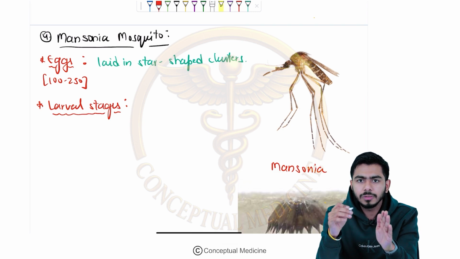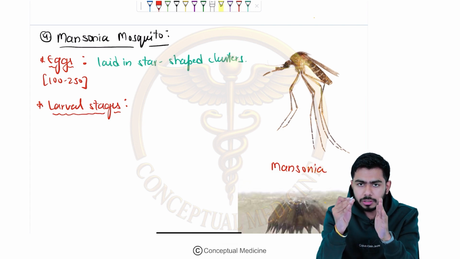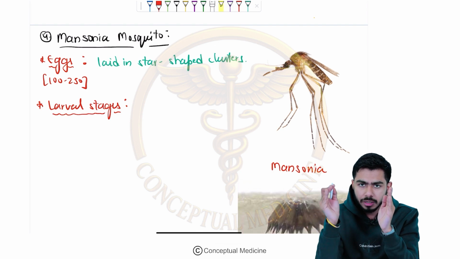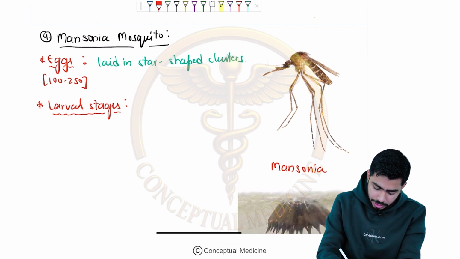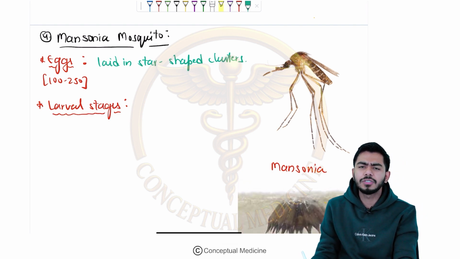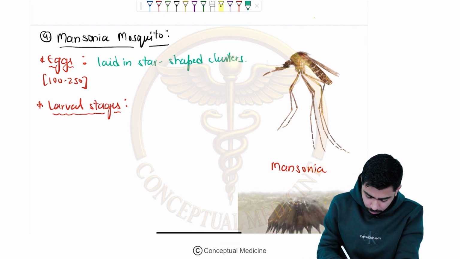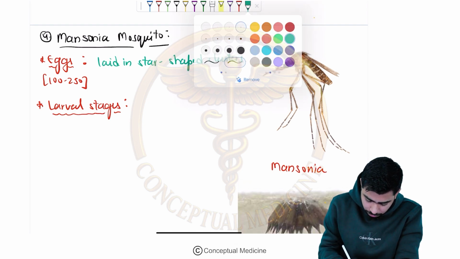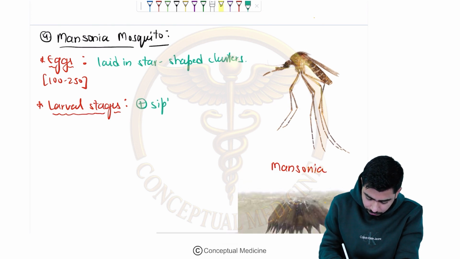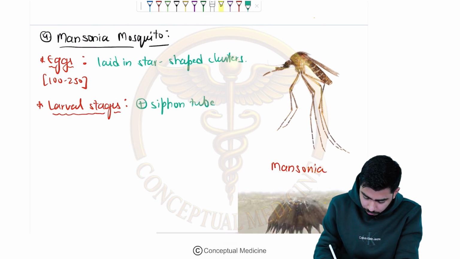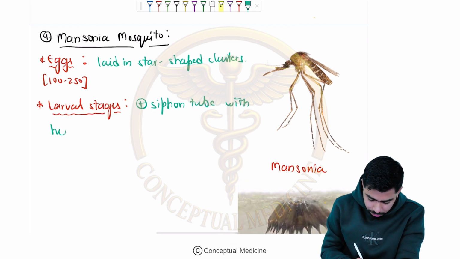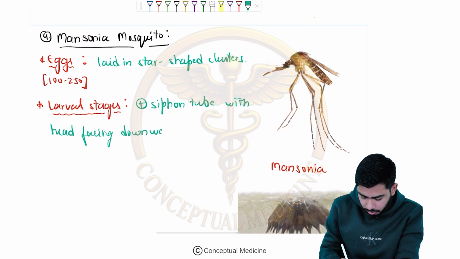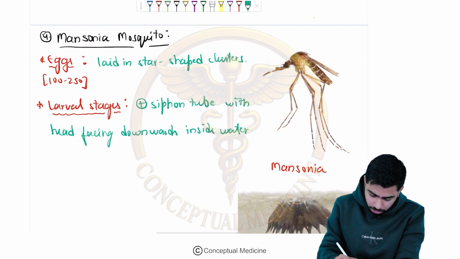So this is the Mansonia. Here they lay their eggs in cluster shape, star shaped clusters. The larval stages are present inside the water, beneath the water. And do they have the siphon tube? Yes, they do have the siphon tube, with head facing downwards inside the water. Okay, what about the adults then?